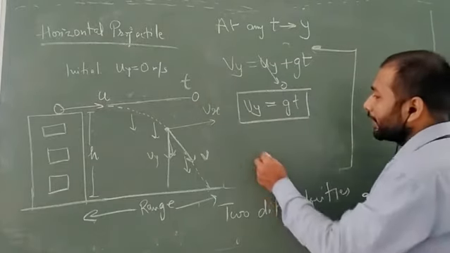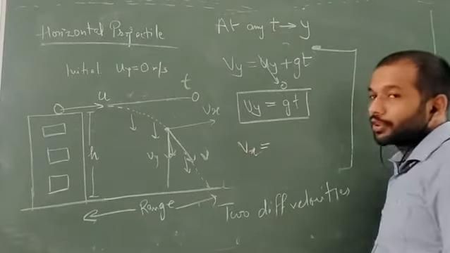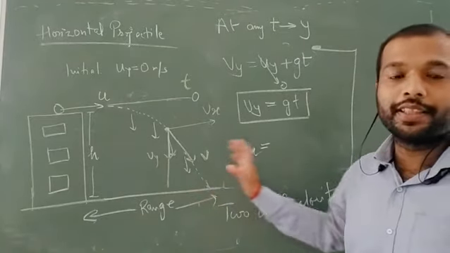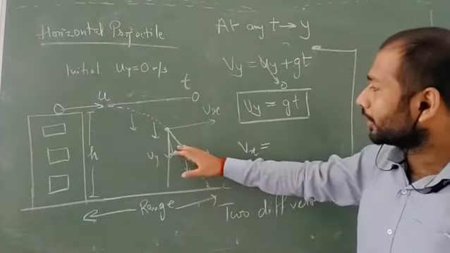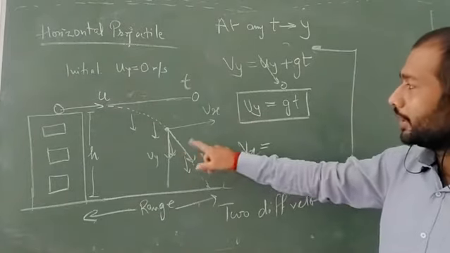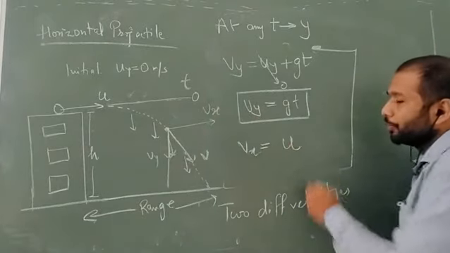Now if I write what is our Vx, that is our horizontal velocity, you know there is no acceleration acting in the horizontal direction. That's why you can say Vx is equal to u. Vx is again equal to u.